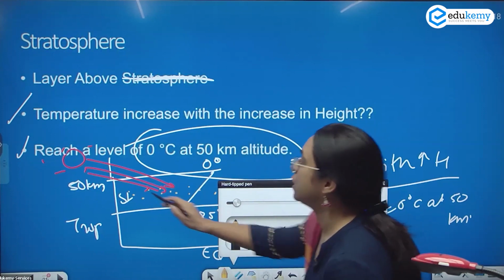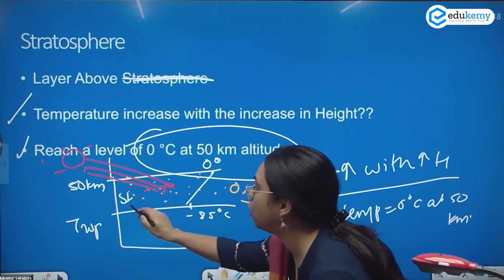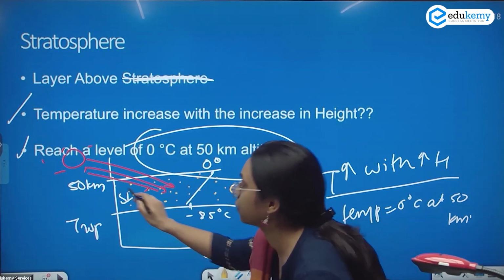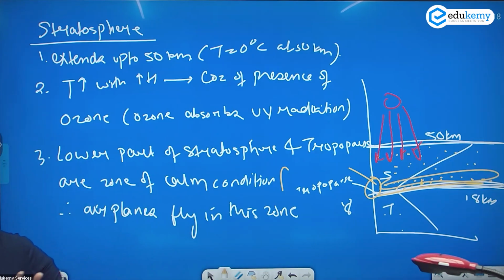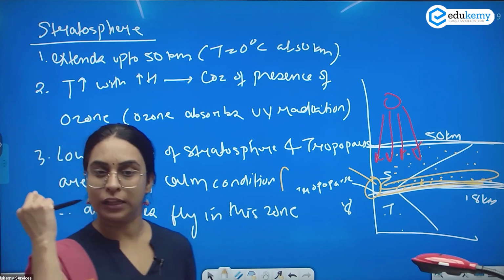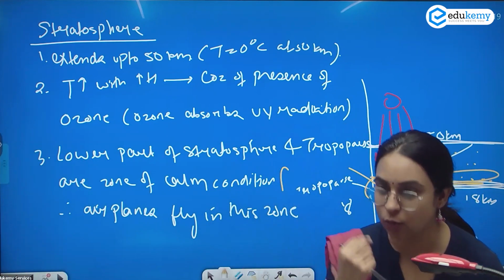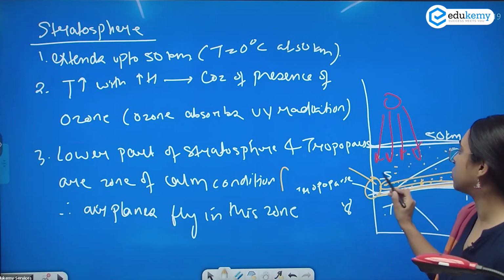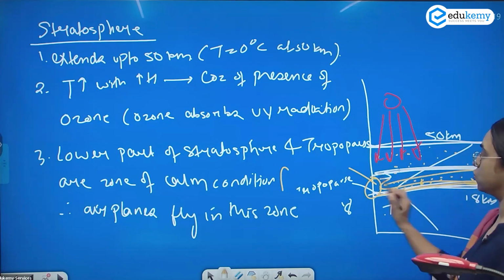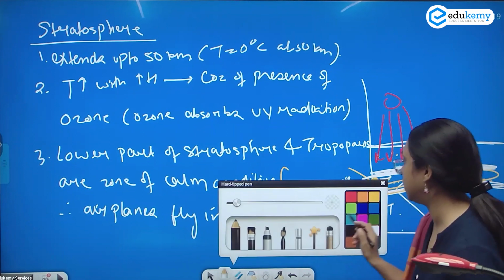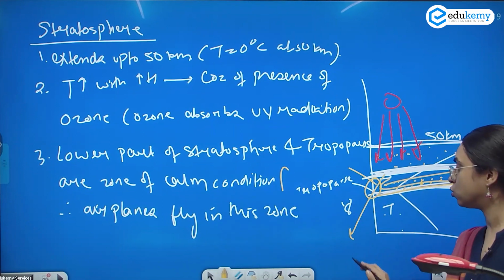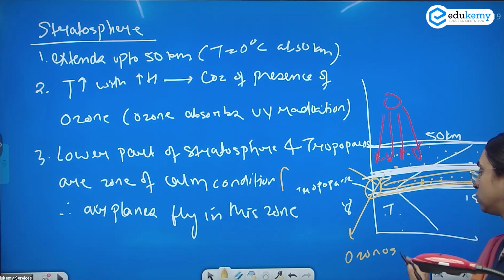Ozone is present nearly entirely in your stratosphere. Though the ozone is scattered across your stratosphere, there is a particular zone at about 30 kilometers where there is a higher concentration of ozone. This layer is also called the ozonosphere.